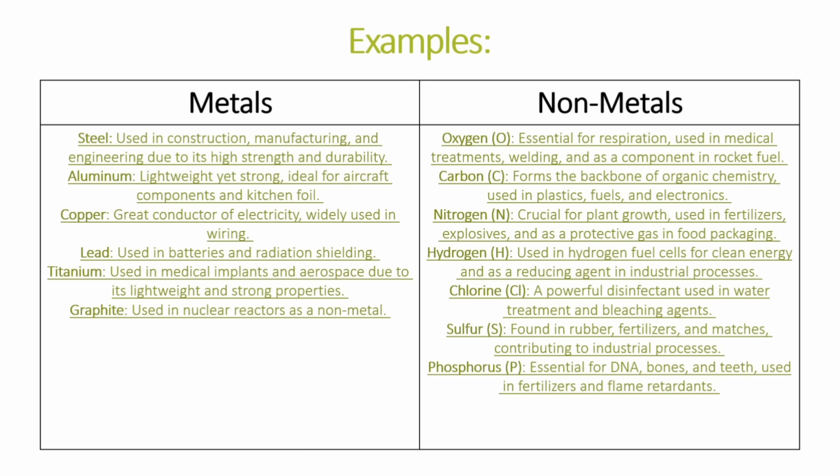Hydrogen is used in hydrogen fuel cells for clean energy and as a reducing agent in industrial processes. Chlorine is a powerful disinfectant which is used in water treatment and also bleaching agents. Sulfur is found in many things like rubber, fertilizers and matches, and it contributes a lot to industrial processes as well. Phosphorus is very essential for DNA, bones and our teeth, and it is also used in fertilizers and flame retardants. Now let's move on to the key summary of today's video.